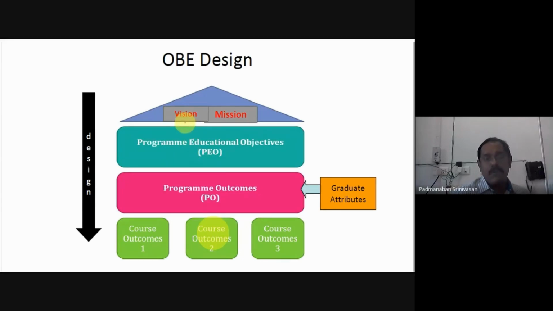So we have to frame the vision of the department, then the mission of the department. Then we have to go for program educational objectives, program outcomes, and then in each, suppose it is MSc Physics, we'll be having many courses in that. That's course 1, course 2, course 3. And then graduate attributes. So one by one we will take it up.